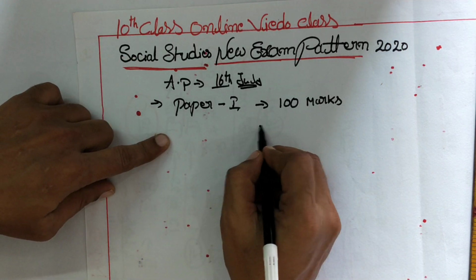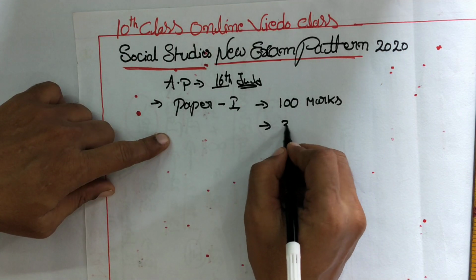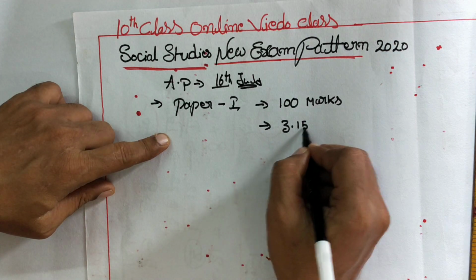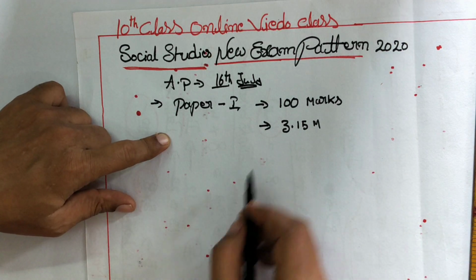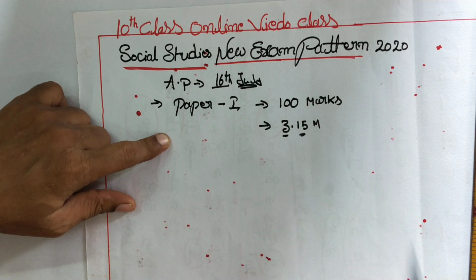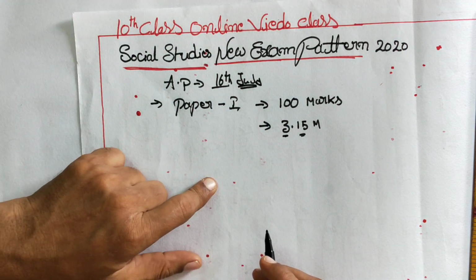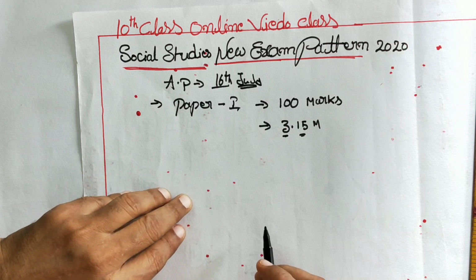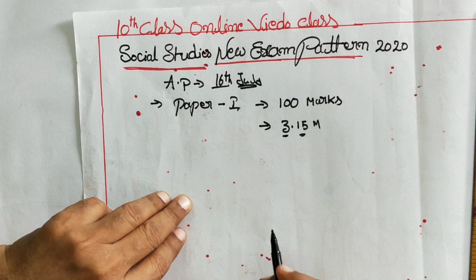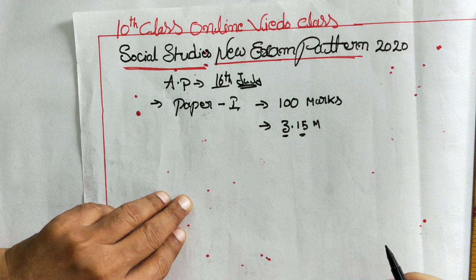The time duration is 3 hours 15 minutes. Please mind it. Especially in social studies, time management is very crucial.